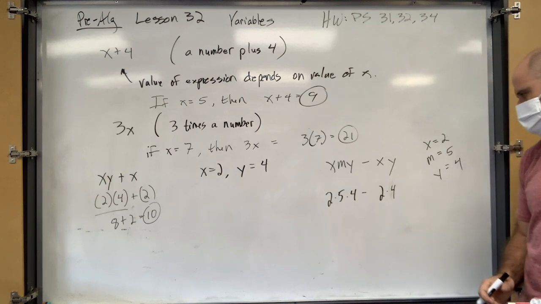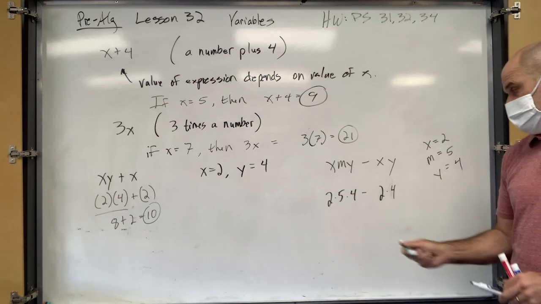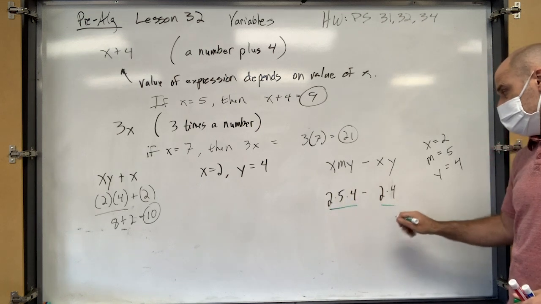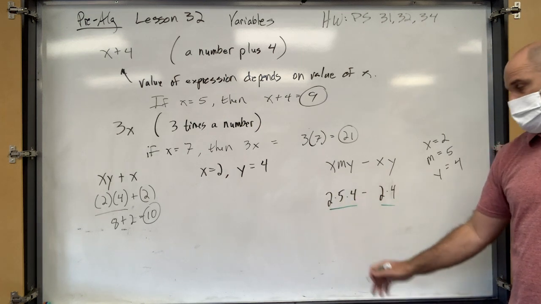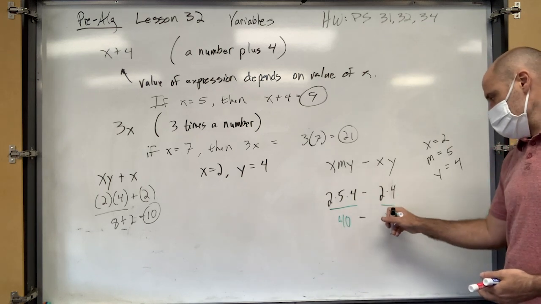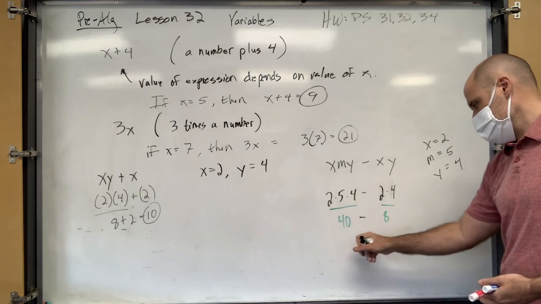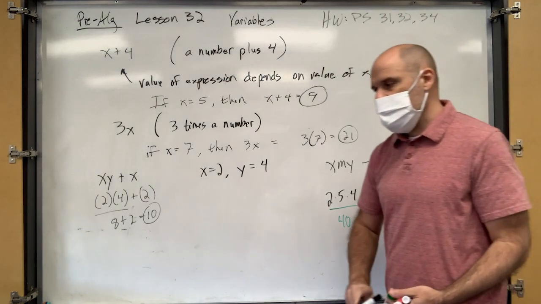Very doable. So what do we do first? We do all the multiplication. Yeah, multiply that, multiply that. What's 2 times 5? 10. 10 times 4, 40. 40 minus 8. 2 times 4 is 8. What's 40 minus 8? 32. Does that make sense? Yes, Coach.